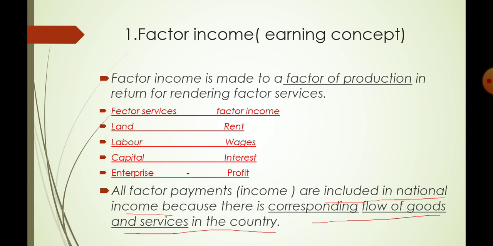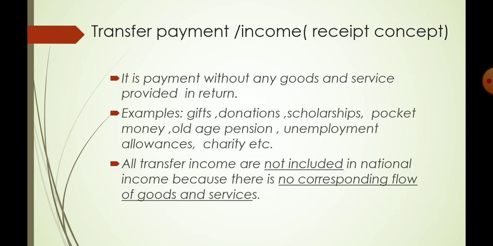The most important thing about factor income is that it is included in national income. Why? Because it increases the flow of goods and services in the economy. Now, transfer income is known as a receipt concept. Why is it considered a receipt concept?